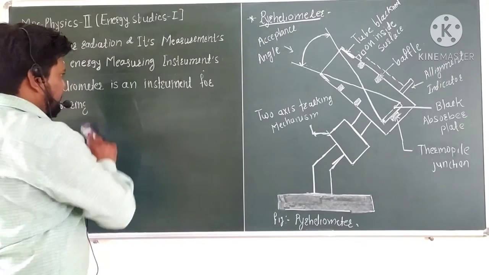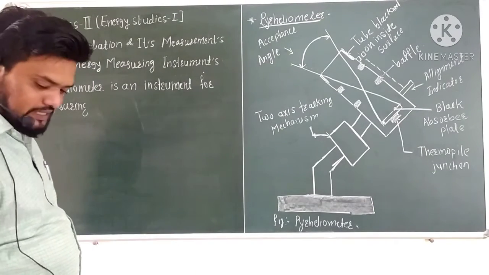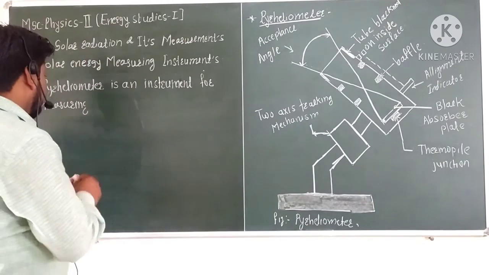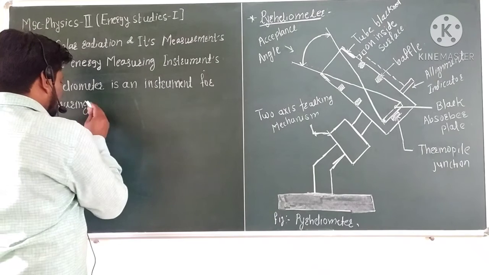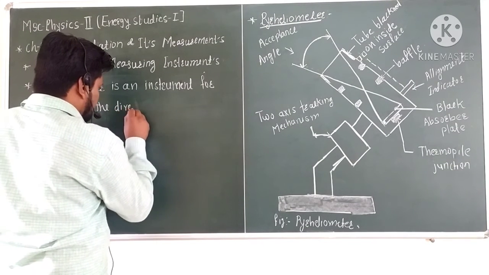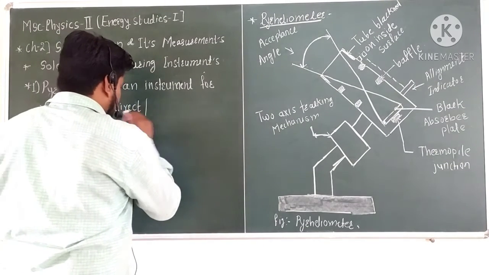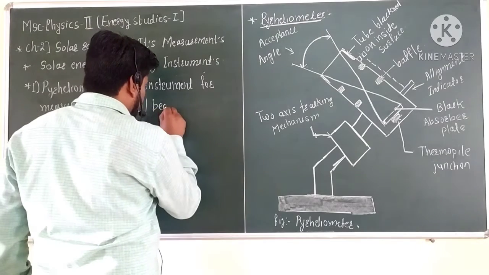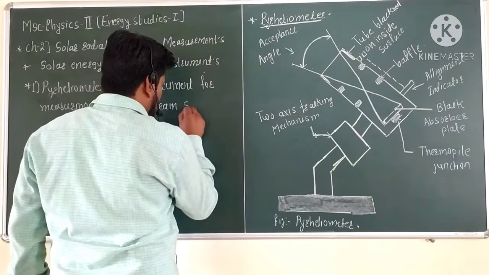So this instrument, the pyroheliometer, is an instrument for measuring the direct, or what is considered the beam solar radiation.